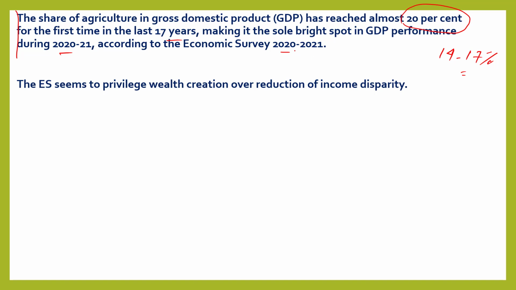The Economic Survey seems to privilege wealth creation over reduction of income disparity. It thinks that if we create more wealth, there will be some trickle-down impact on everyone, and eventually income disparity will reduce.